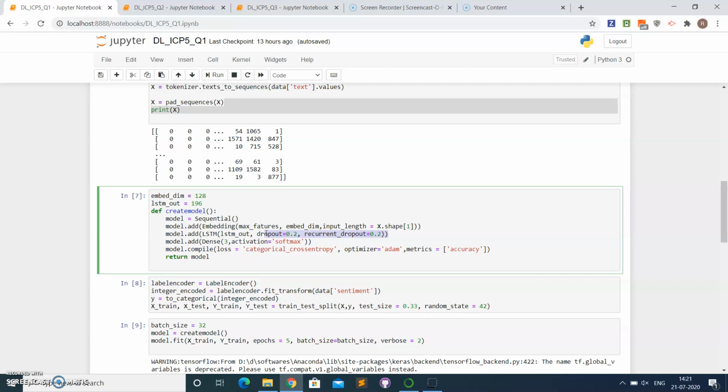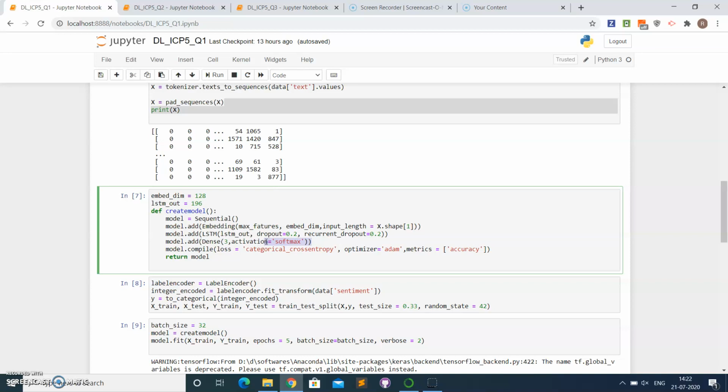Here basically the output layer has three neurons, as we are using three labels, that is positive, negative, and neutral. And we are using the softmax activation function. For the loss, we are using categorical cross entropy, as there are more than two classes over here.